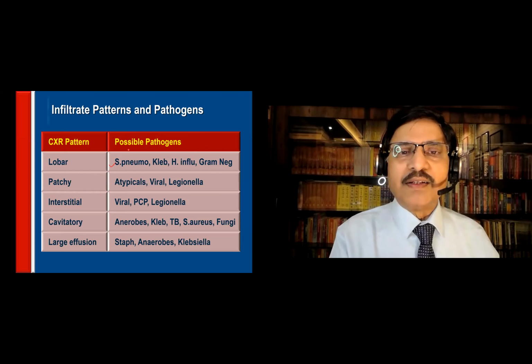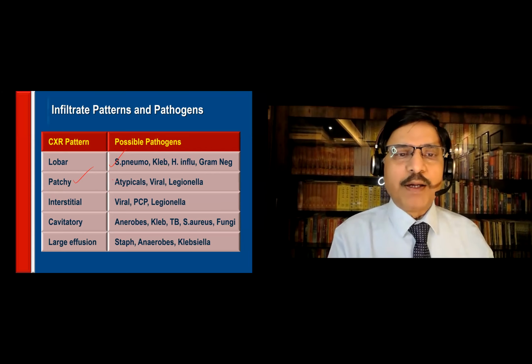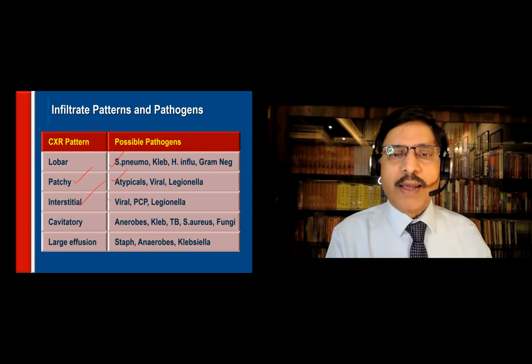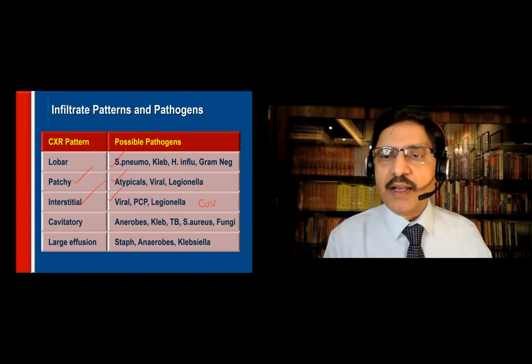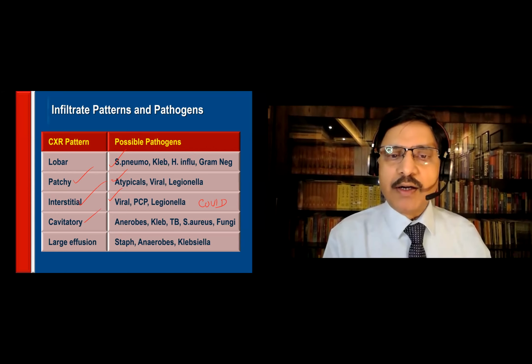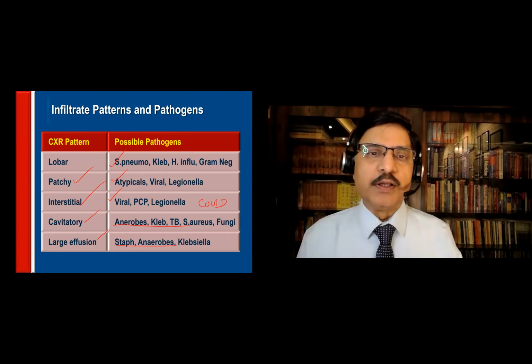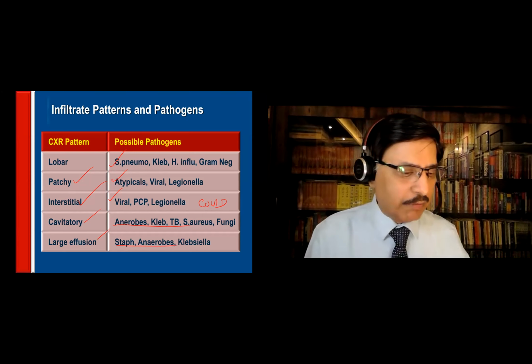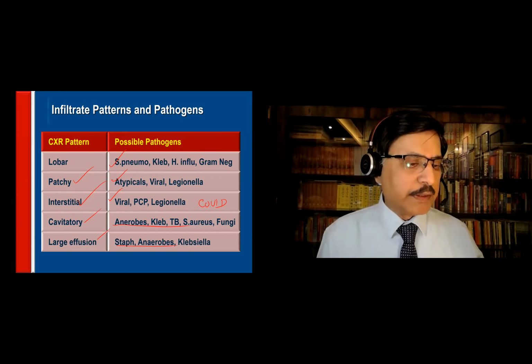Lobar, these are the organisms. Patchy, atypical pneumonia. Interstitial, viral; the COVID pneumonia also is like this, interstitial. Cavitatory, anaerobic bacteria, tuberculosis and all. Large effusions, staph, anaerobes and Klebsiella. The moment I see the X-ray, I will be able to guess what the pathogen will be.